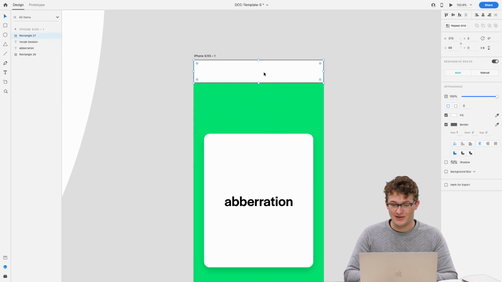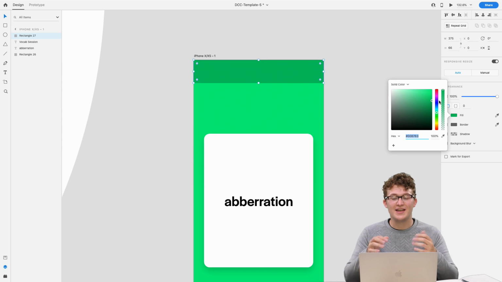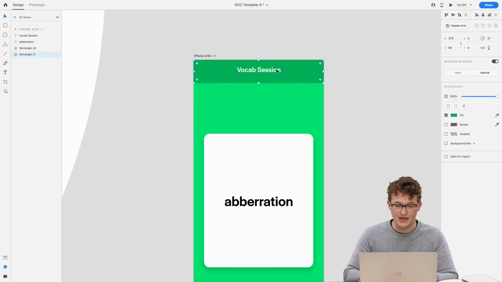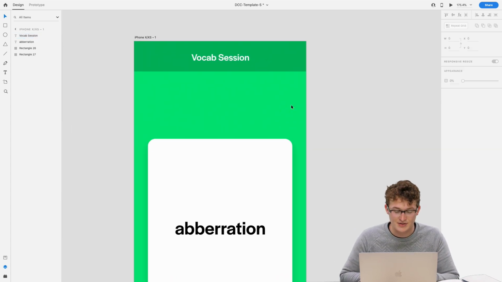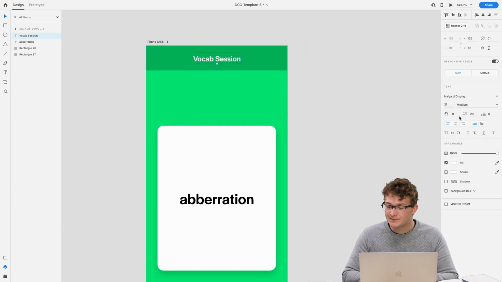We're going to give this a little bit of a header bar. I think maybe a darker green, just for the app. Usually apps tend to have these header bars for navigation. And usually there might be a button back there to go back to a home screen, which I encourage you to design as well. We might not have enough time to get to that today.